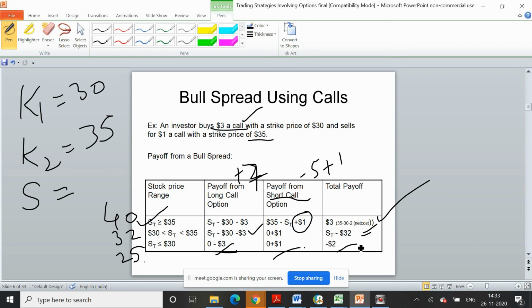What does K2 of 35 mean? K2 means it is the strike price of the option contract. For example, the underlying asset is, let's say, a Reliance share. At what price will you buy the Reliance share from the option contract? You will buy it at the rate of 35, and there will be some actual price in the market for the underlying share.